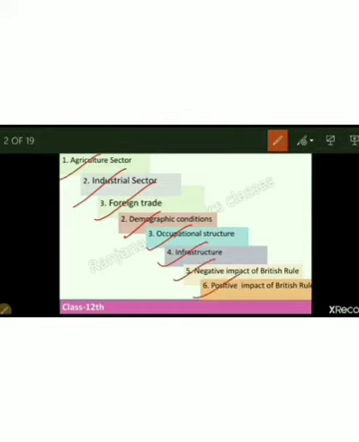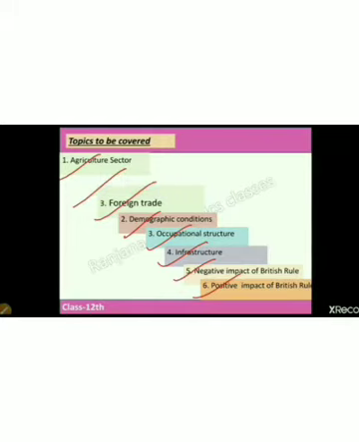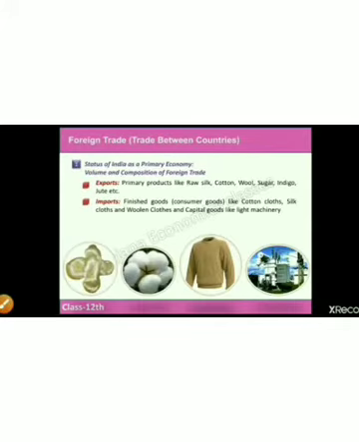So now let's get started with the very first thing, that is the impact on foreign trade, right? How foreign trade got affected when the Britishers came to our country. Before the advent of British rule, our country was very much self-sufficient in food grain, and had a very good link with foreign nations in terms of foreign trade. But when the Britishers came, they destroyed all our handicraft industries, left us in a vulnerable condition, and made us dependent on their country for finished products.